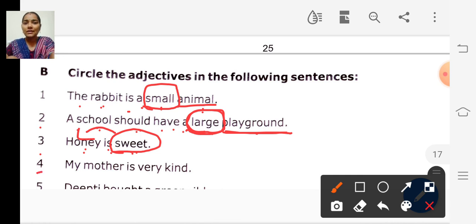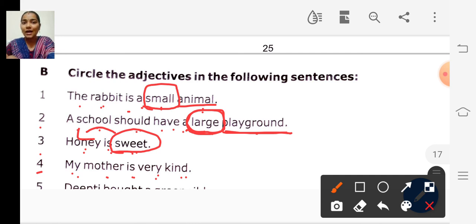The fourth sentence: My mother is very kind. How is the mother? She is very kind.